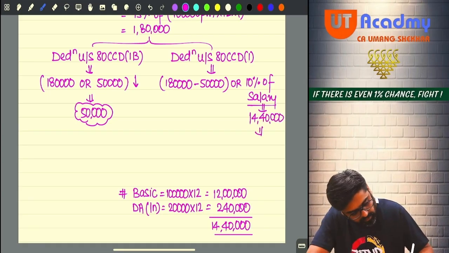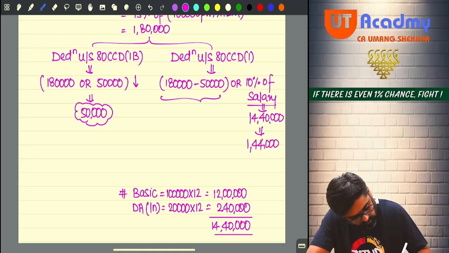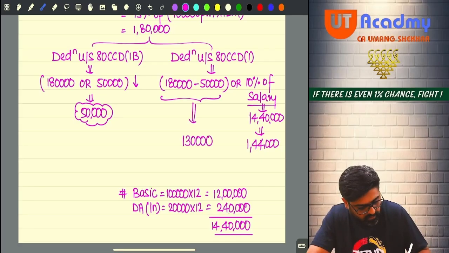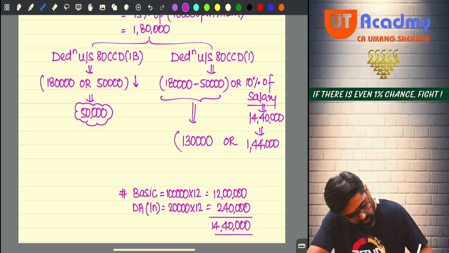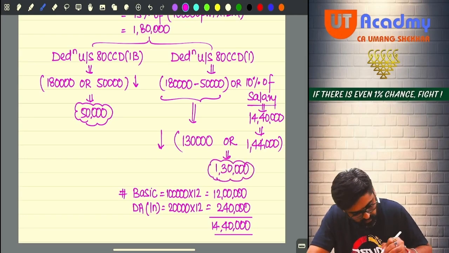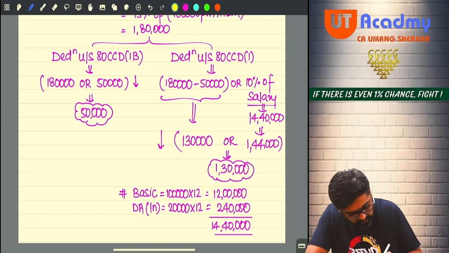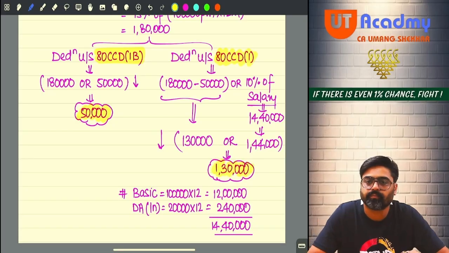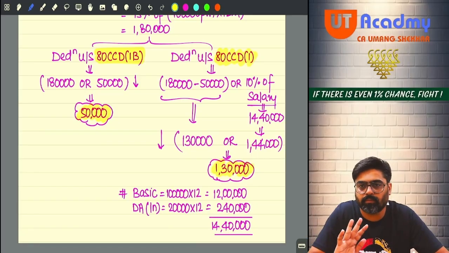So 10% of this will be 1,44,000, and the difference between both of them will be 1,30,000. 130 or 144, whichever is lower. So I'll get the deduction of 1,30,000. Can I say under CCD(1B) I am going to get 50, and under CCD(1) I'll get 130? Right? This is the tax treatment which I am supposed to do.